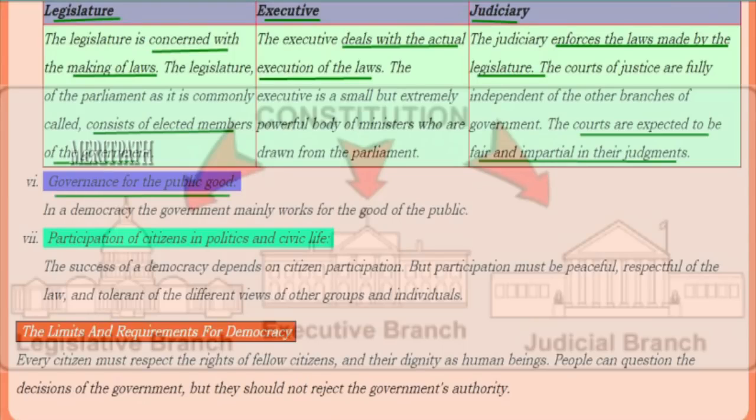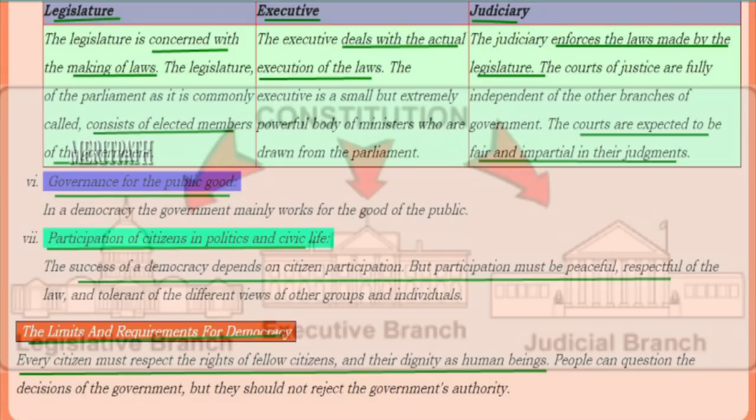Governance for the public good. In a democracy, the government mainly works for the good of the public. Next is participation of citizens in politics and civic life. The success of democracy always depends on citizens' participation, and this participation must be peaceful, respectful and tolerant of the different views of other groups and individuals as well.